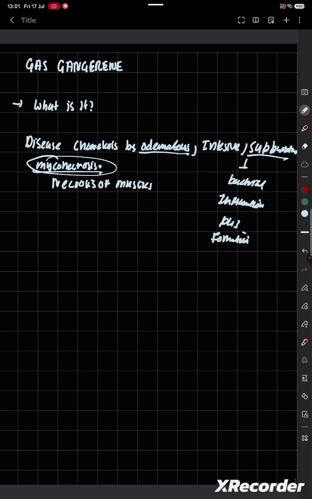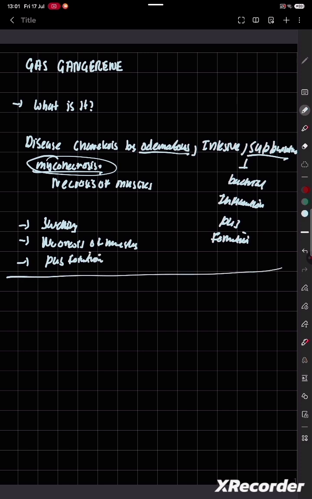Okay, three things are taking place. What are the three things? Swelling, then necrosis of muscles, and the third thing is pus formation.